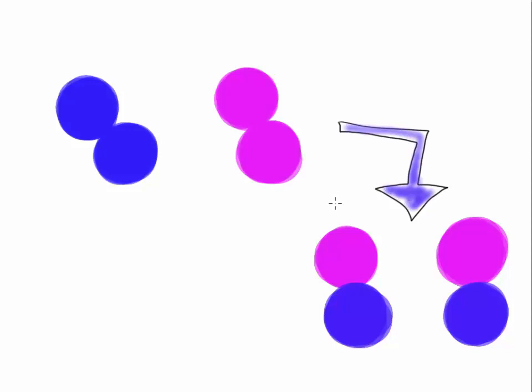Let's have a look at what happens when we break existing bonds and form new bonds during a chemical reaction. Remember that chemical bonds will form as a result of the forces of attraction between the atoms or ions in a compound, and during these reactions, existing bonds are broken and new bonds are formed.